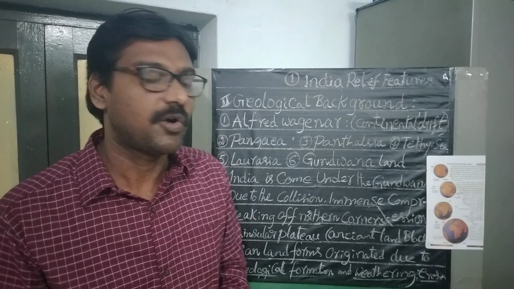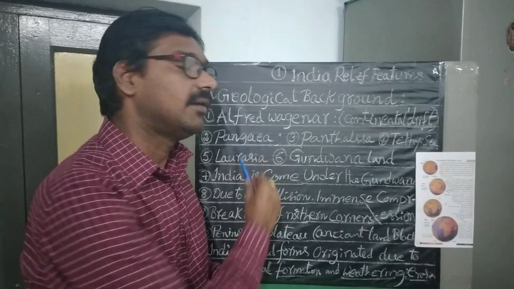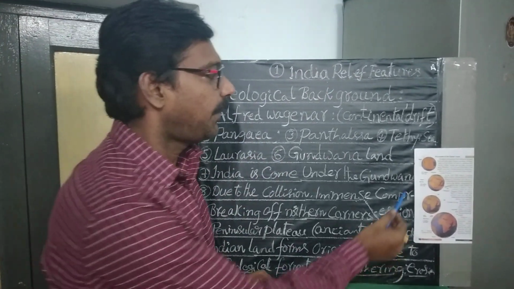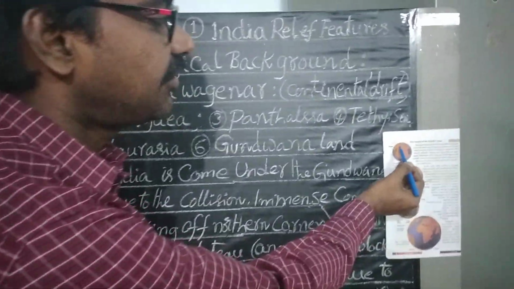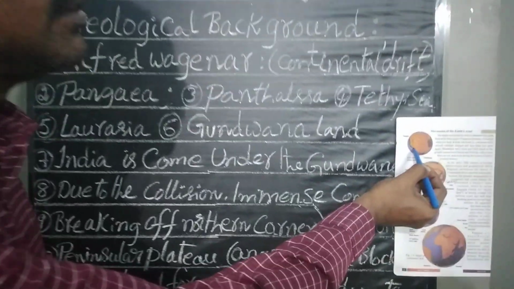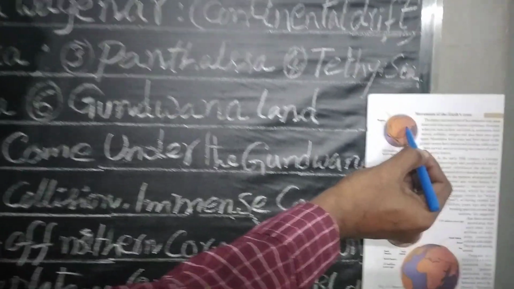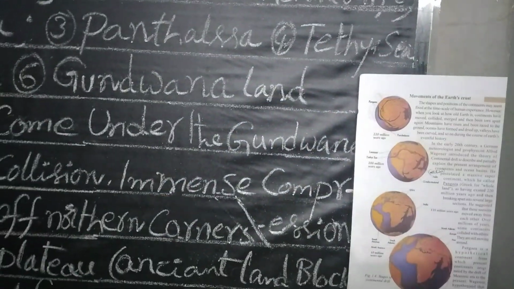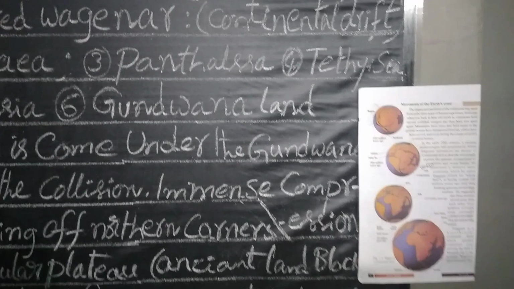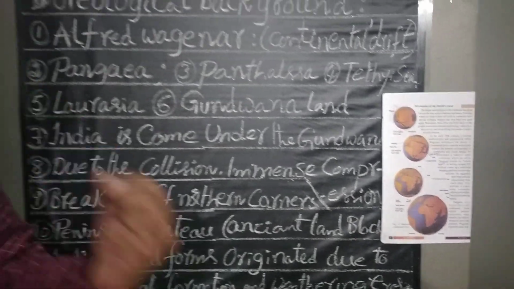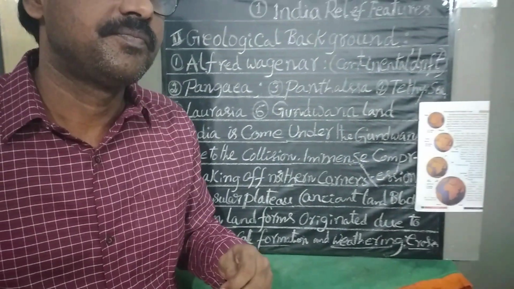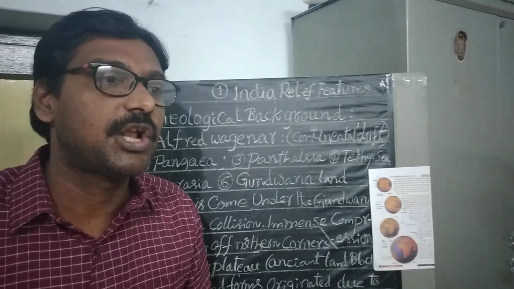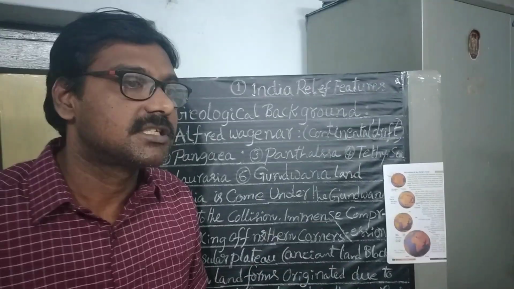That is known as Pangaea. In this picture, we observe that this entire single supercontinent is called Pangaea. The single super ocean is known as Panthalassa.